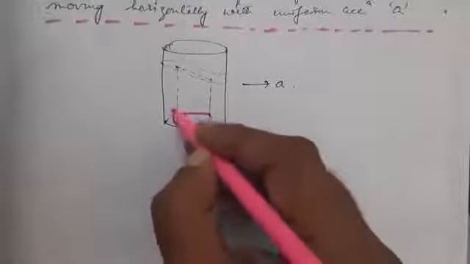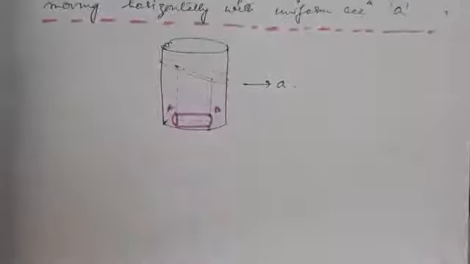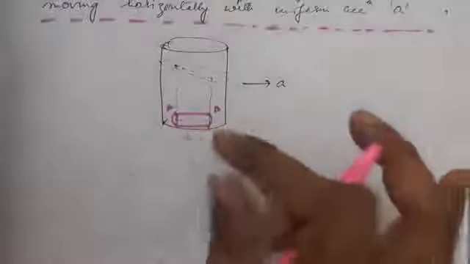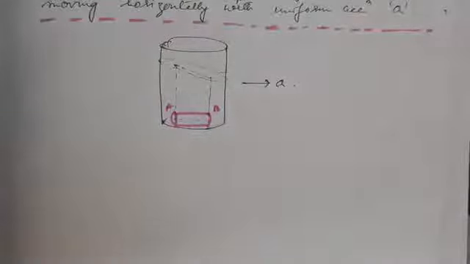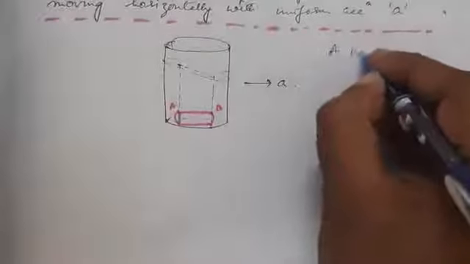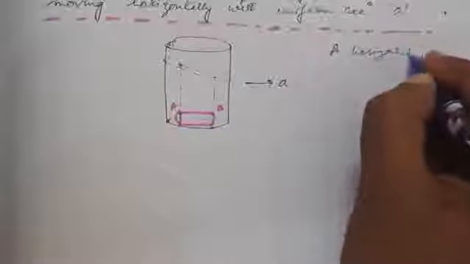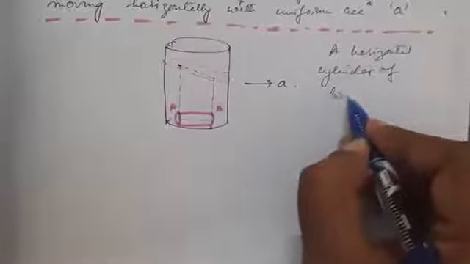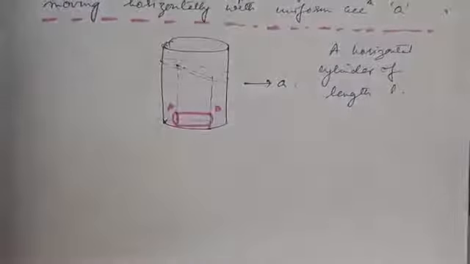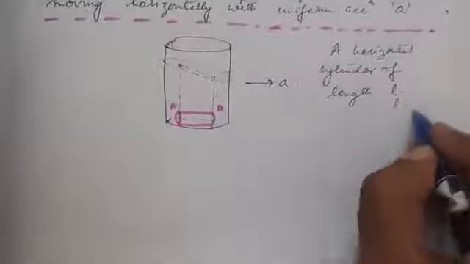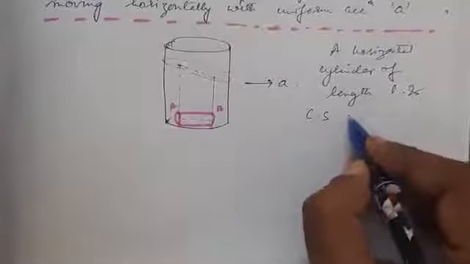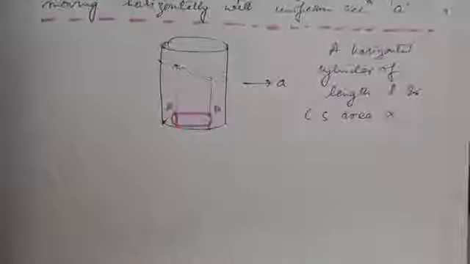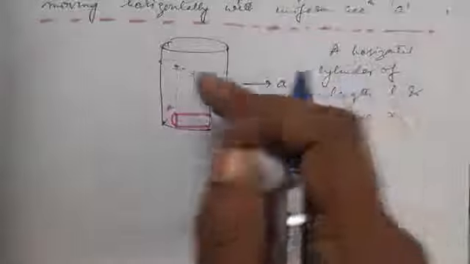This is point A, suppose this is point B. The ends of the cylinder have been named A and B. A horizontal cylinder of length L and cross sectional area alpha is imagined inside the liquid.